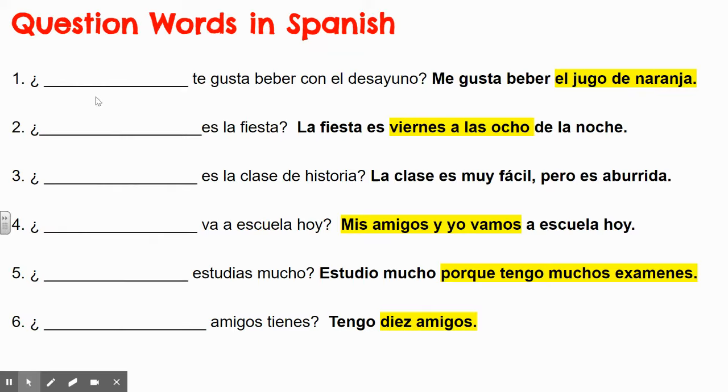Okay. The missing word here is que. ¿Qué te gusta beber con el desayuno? What do you like to drink with your breakfast? Me gusta beber el jugo de naranja. I like drinking orange juice.